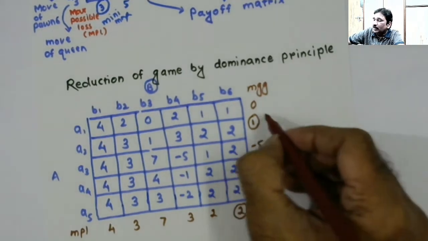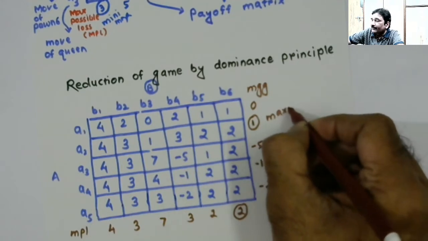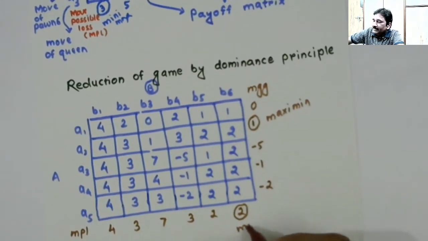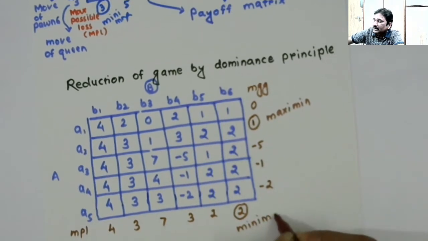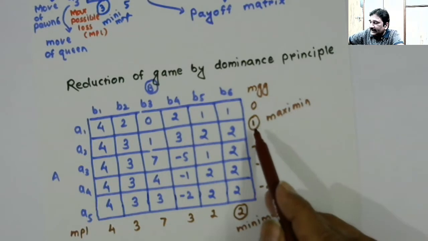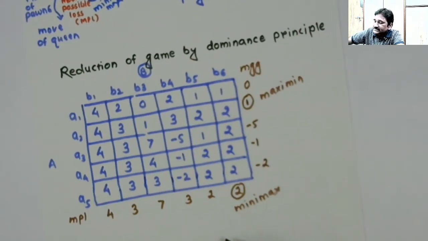So this is maximin. This is minimax. And what you are finding here is that maximin is not equal to minimax.